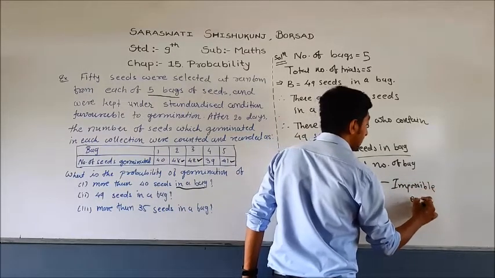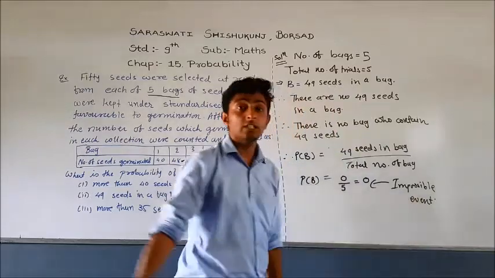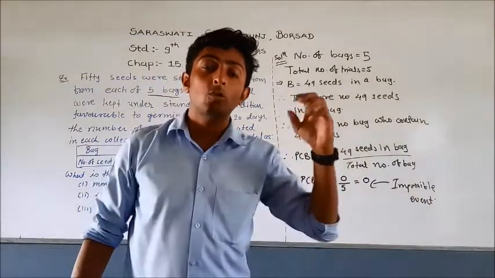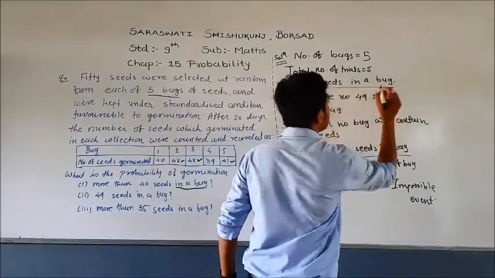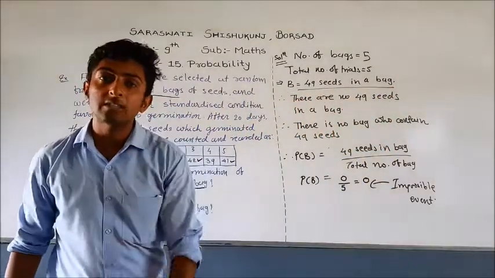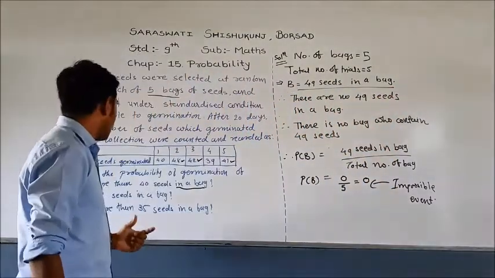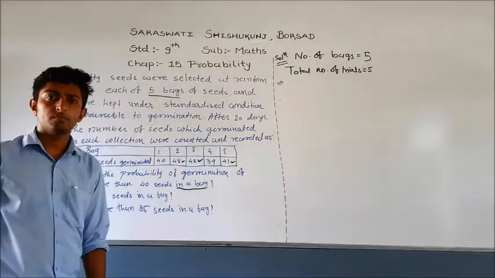Impossible event. Remember the definition of impossible event. An event whose probability is 0 is called an impossible event. So this event is an impossible event. Now let us try to solve another example, number 3.